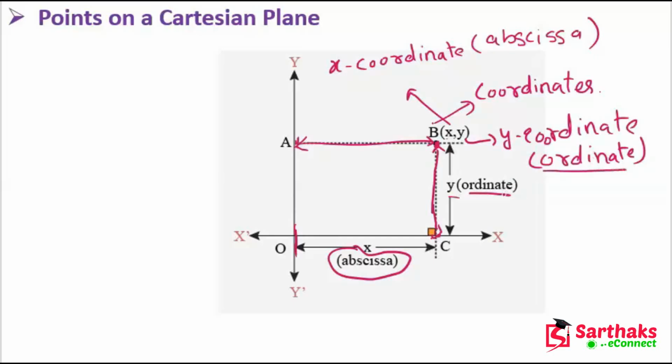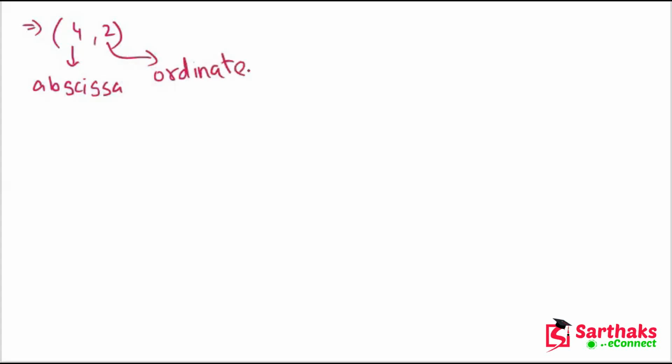Okay, understand? Yeah, so these are the points on the Cartesian plane. Now let's do an example. Let's suppose we have to draw (4, 2) on the Cartesian plane. So 4 is what? Abscissa. And 2 is what? 2 is ordinate. Ordinate means y coordinate, and 4 is x coordinate.